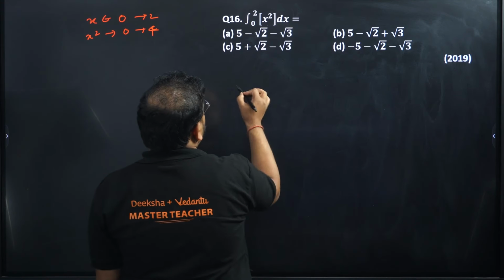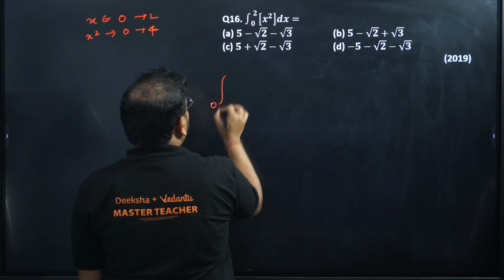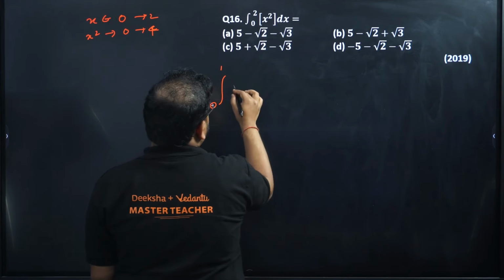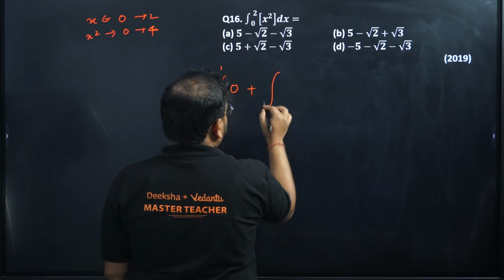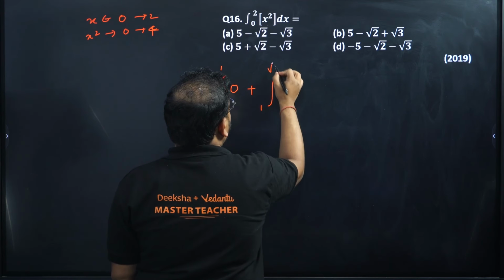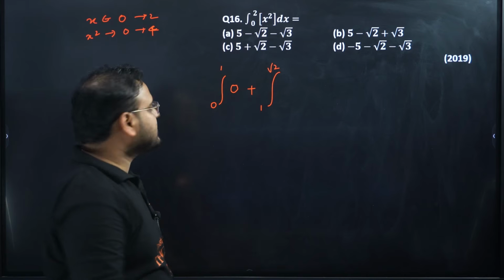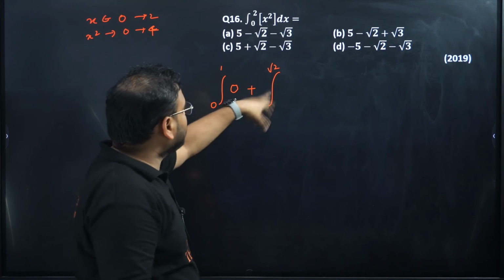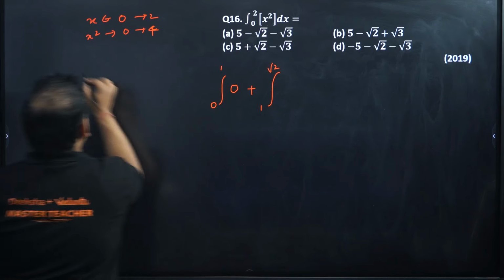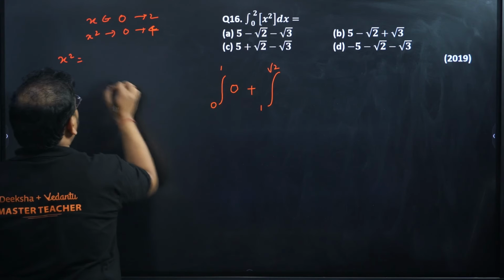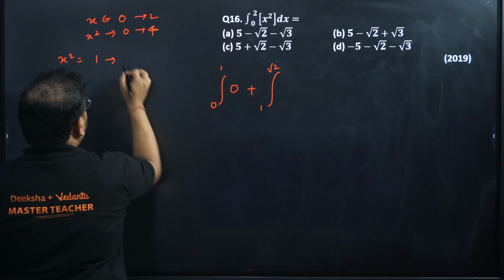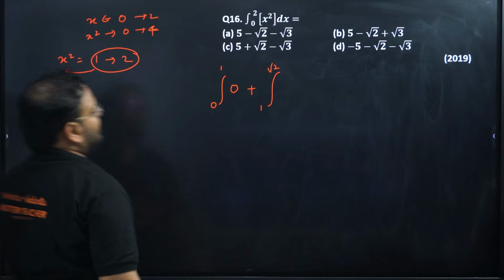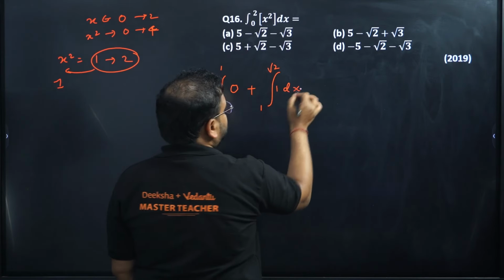Now I'm going to break this up. First, 0 to 1, where I get the value 0. Plus, next will be 1 to root 2, because root 2 is 1.414. Since I'm looking for GIF, for x square in this range it goes from 1 to 2, and the GIF of x square becomes simply 1. So 1 dx.